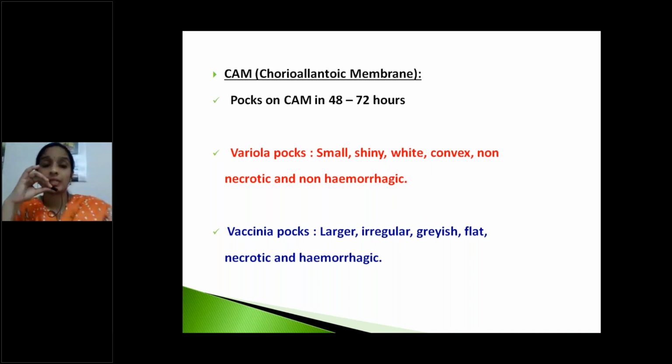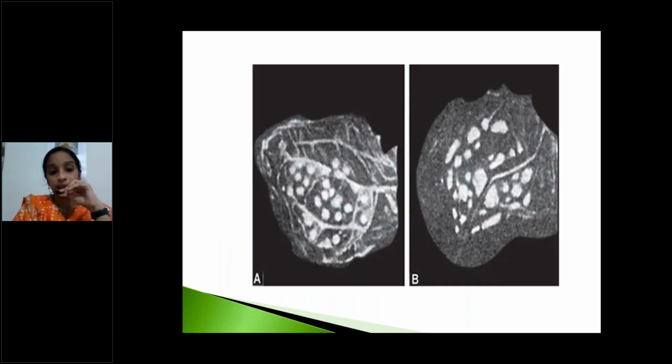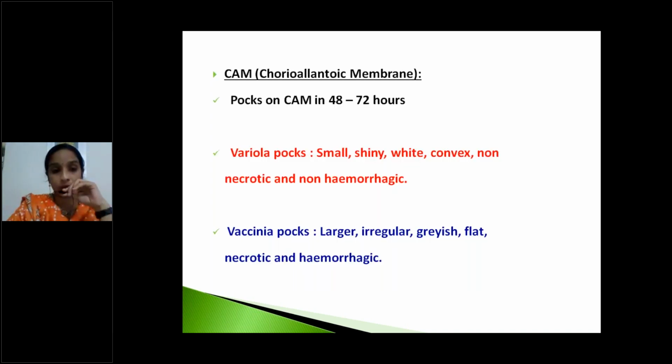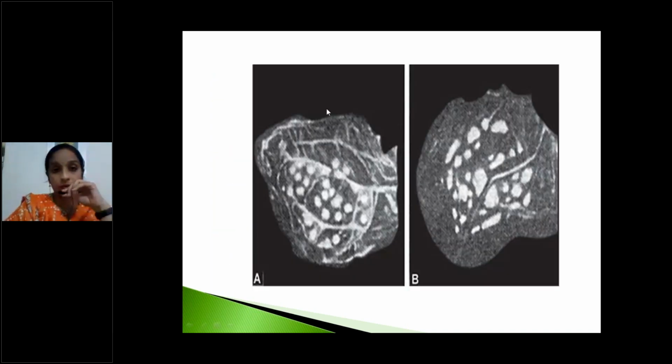They are larger in size, irregular, grayish, flat, necrotic and hemorrhagic. This is the pox formed by variola, small, shiny and all. This is the pox formed by vaccinia, large pox, on the chorioallantoic membrane of the embryonated egg.